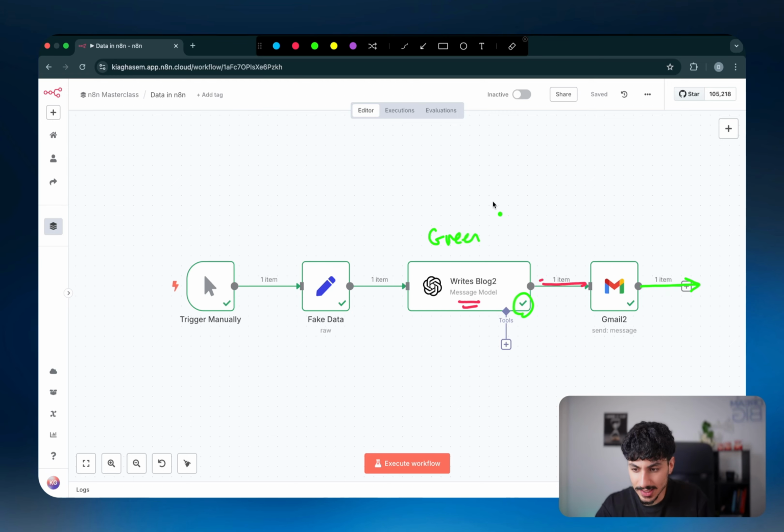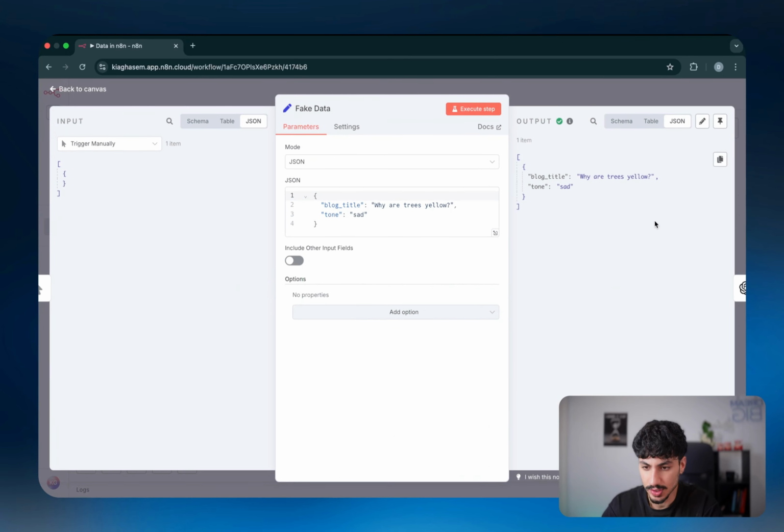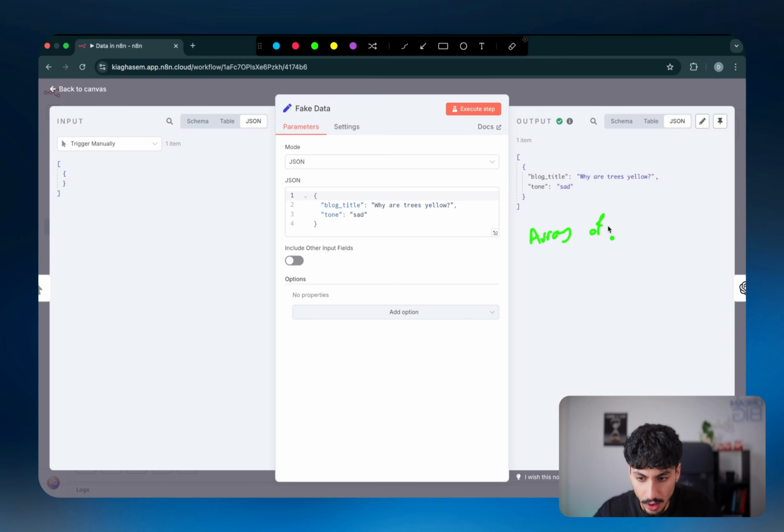But as you can see on these lines, which define the direction in which the data travels, the data is going from this node to this node, and then from this node to this node, and then from this node to this node. As you can see on top of the actual arrows, it says how many items are inside that specific data. And just to show you what I mean, in n8n, data is handled as an array of items.